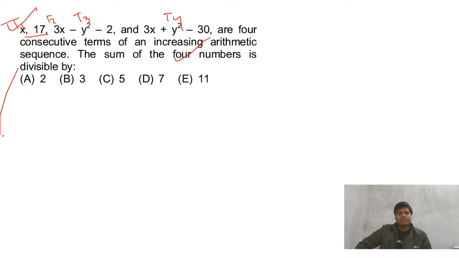If I remove this term, x will be removed. If I go with this only, just a second, I'm trying to see if I use this arithmetic mean, 3x minus y square minus sum of these.